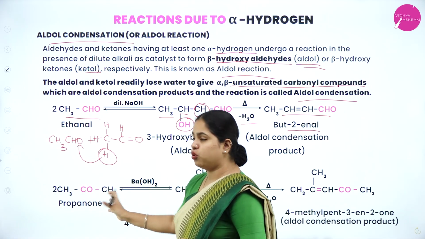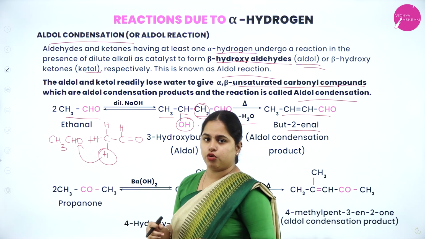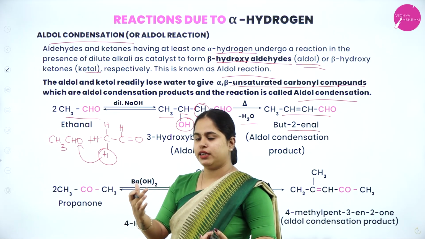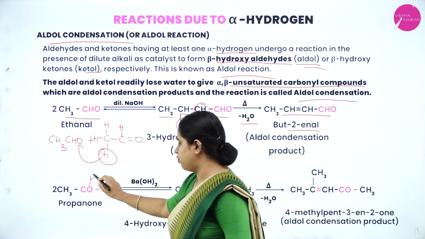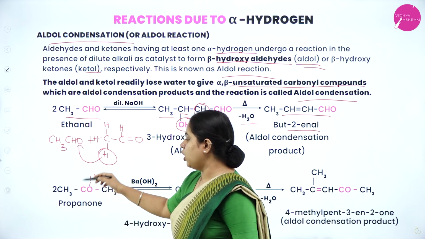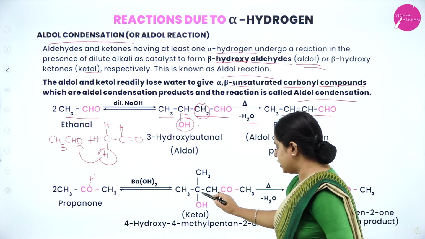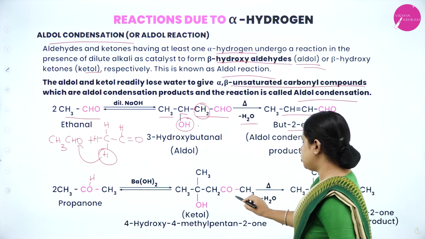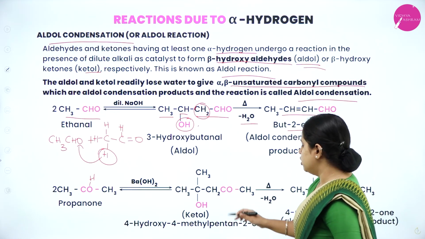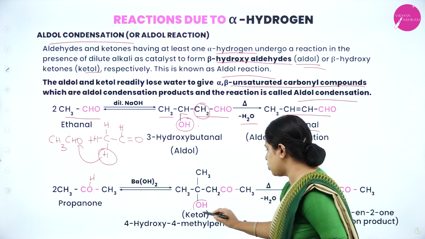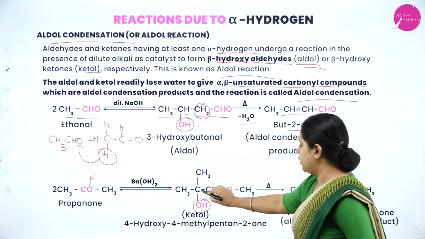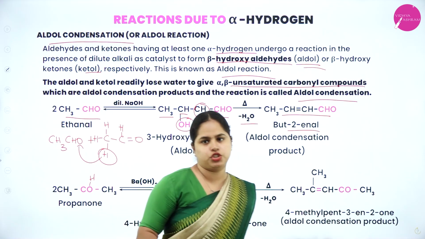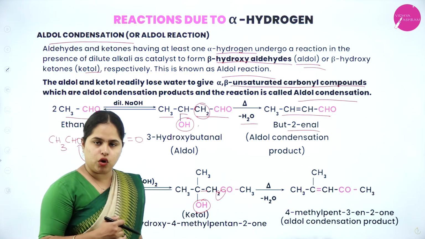So again, what is going to happen? 2 molecules we have taken. Like in the previous case, from 1 molecule of the ketone, 1 alpha hydrogen is going to get attached to this oxygen and form OH. So you are going to get CH3COH, and the other CH3 is shown here, and from the next molecule you will have a CH2COCH3. That's from the next molecule. So from here again, this OH and H is going to get removed, and a double bond is going to be formed here. That is CH3CCH3 double bond CHCOCH3. Clear? So now that is aldol condensation.